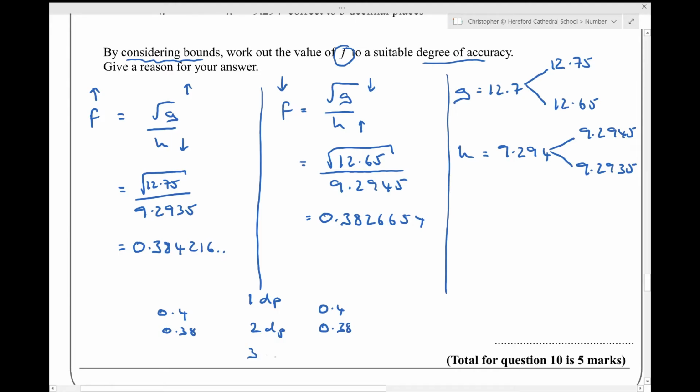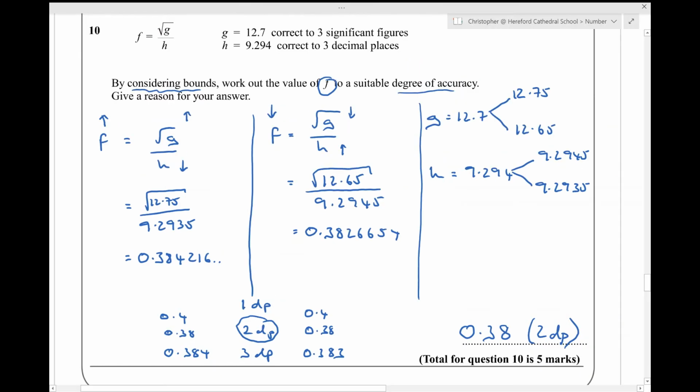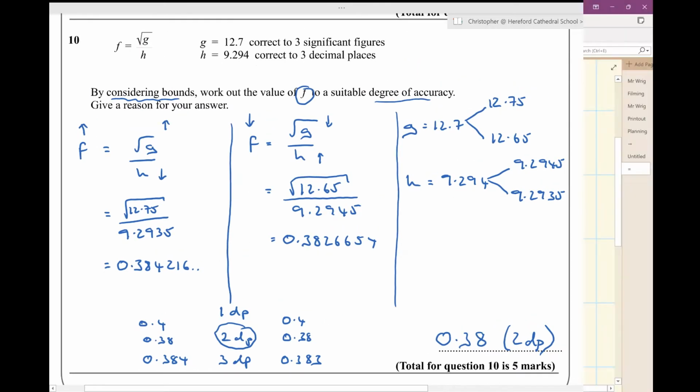Can I push it to 3? On the left-hand side, to 3 decimal places, that would be 0.384. And on the right-hand side, I get 0.383, because it would round up to 3. But they aren't the same, are they? So I can go as far as 2 decimal places. So work out the value of f to a suitable degree of accuracy. Well, f is 0.38, and my suitable degree of accuracy is 2 decimal places, because if I go any further, I end up with different answers for my lower and upper bound. And that is question 10 sorted out.